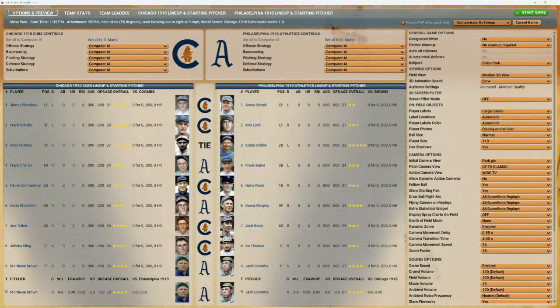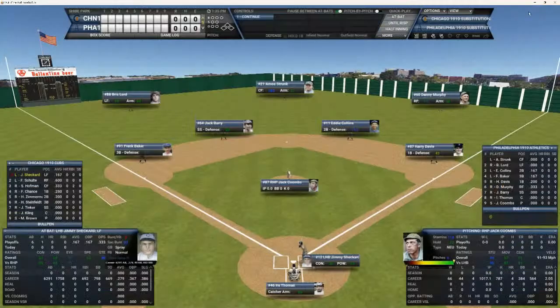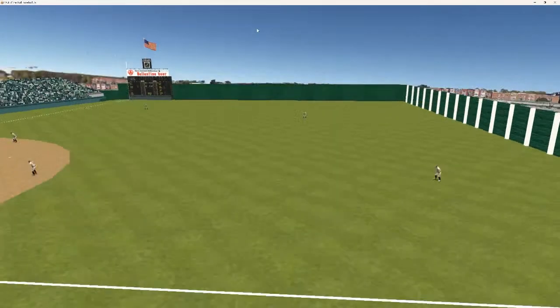And Ken Castro joins us here this afternoon for game number 2. The Cubs lead this series 1-0. And we got leading off for the Cubbies, Jimmy Sheckard, batting .167. And he'll be facing Jack Coombs for the first time in this series. So we take a trip around the park.